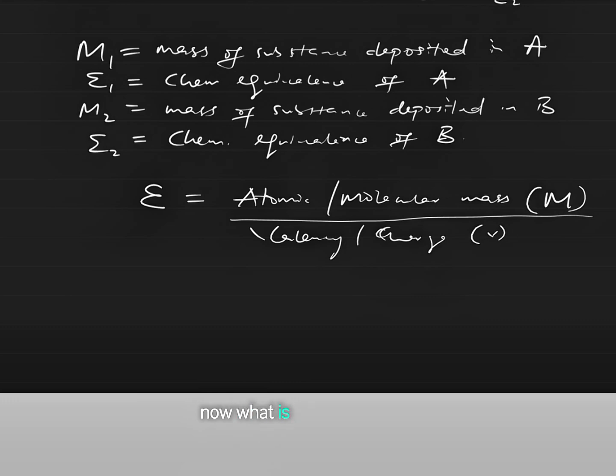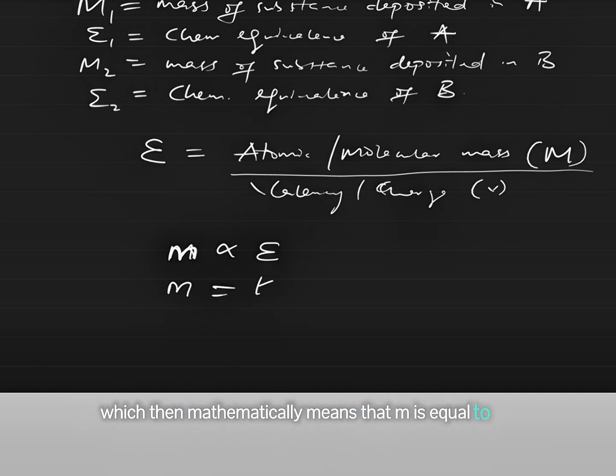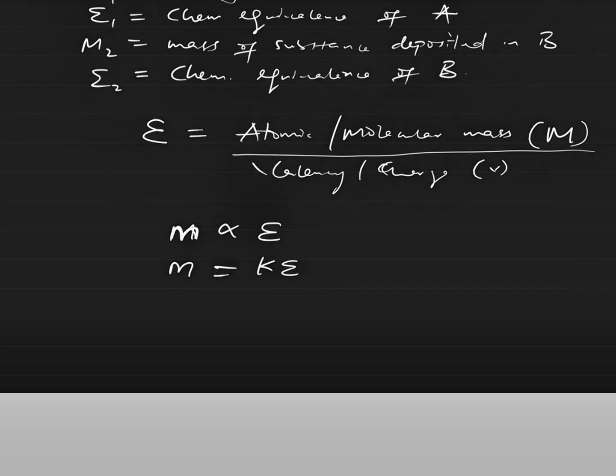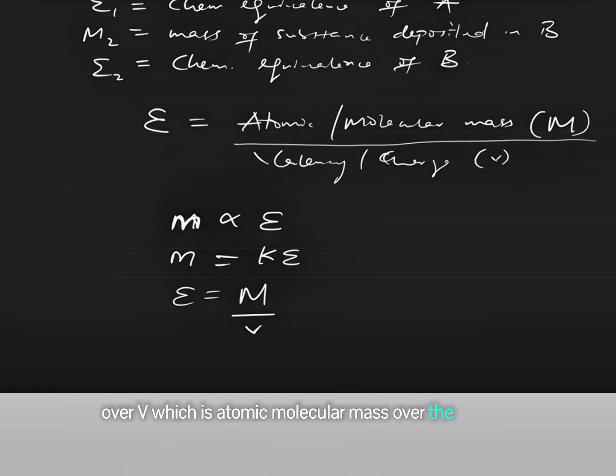Now, what is the effect of this? Remember that earlier we mentioned that small m, which is the mass of substance deposited, is directly proportional to the chemical equivalence, right? Which mathematically means that m is equal to KE. But now we say that E is equal to capital M over V, which is atomic or molecular mass over the valency.